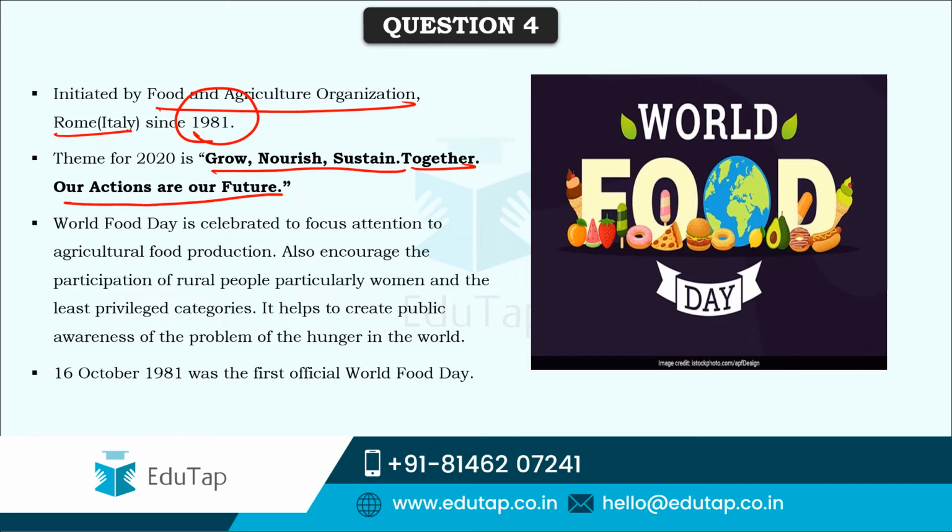Our actions are our future, and this is celebrated to focus attention on agricultural food production, and also to encourage participation of rural women and the least privileged categories in agriculture food production, along with creating public awareness about the increasing menace or problem of hunger in this world. So on 16th October 1981, the first official World Food Day was celebrated.